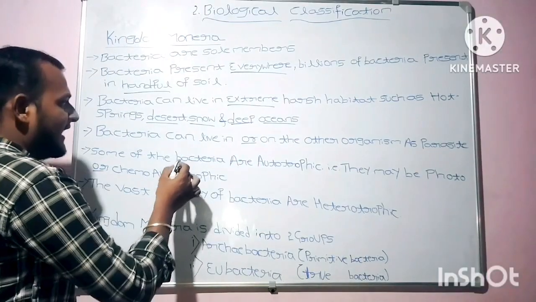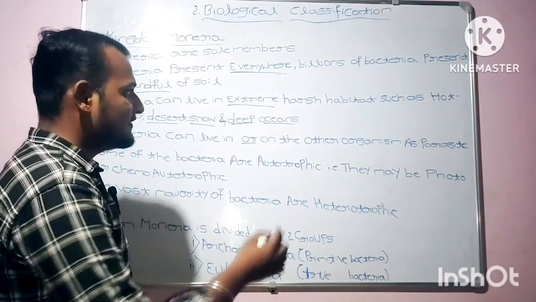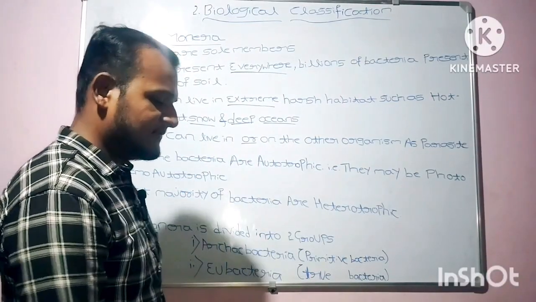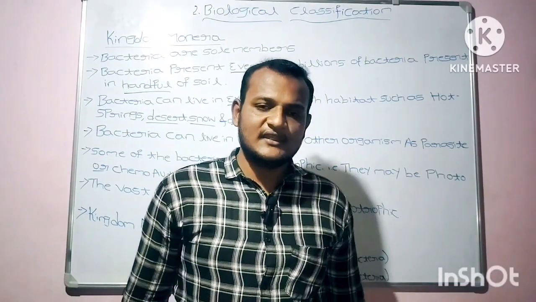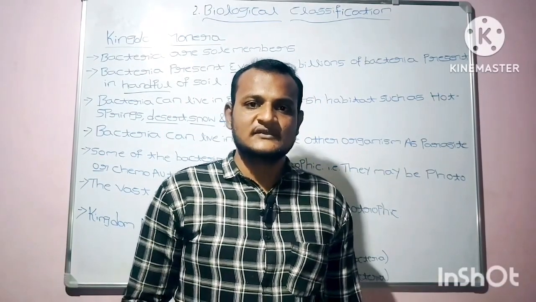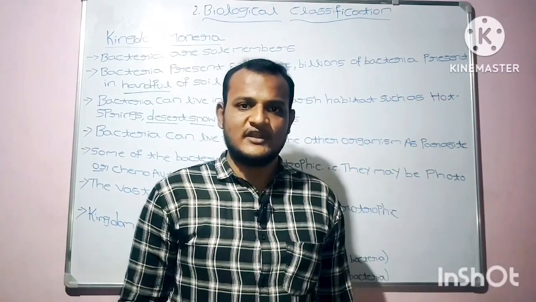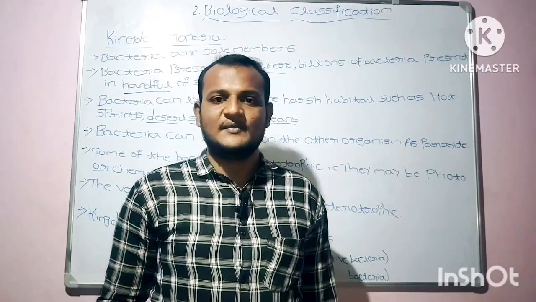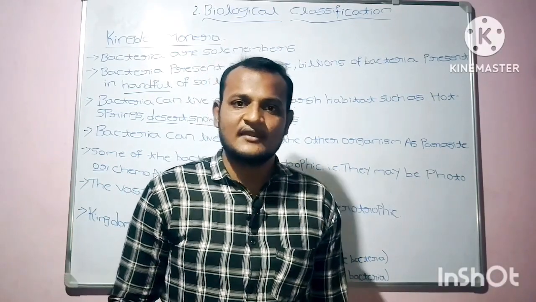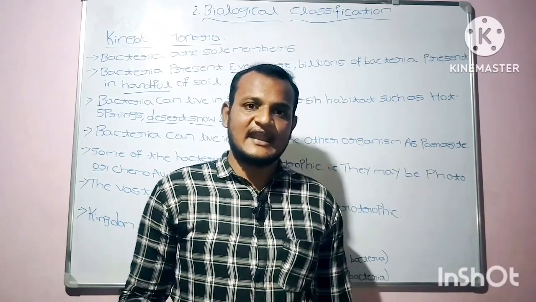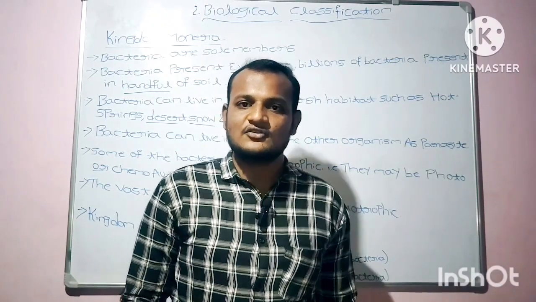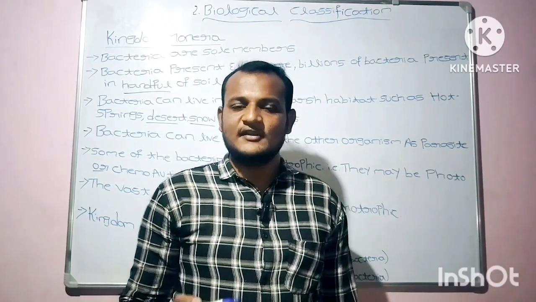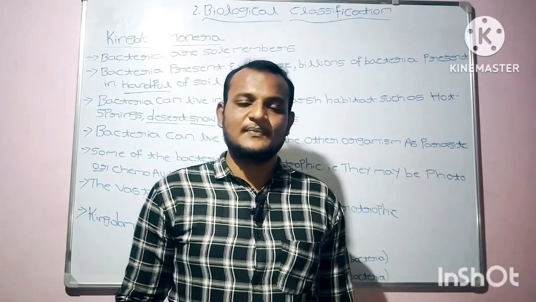Bacteria can live in or on other organisms as parasites. They can live inside the body of an organism, or on other organisms as parasites, because the majority of bacteria are heterotrophs.